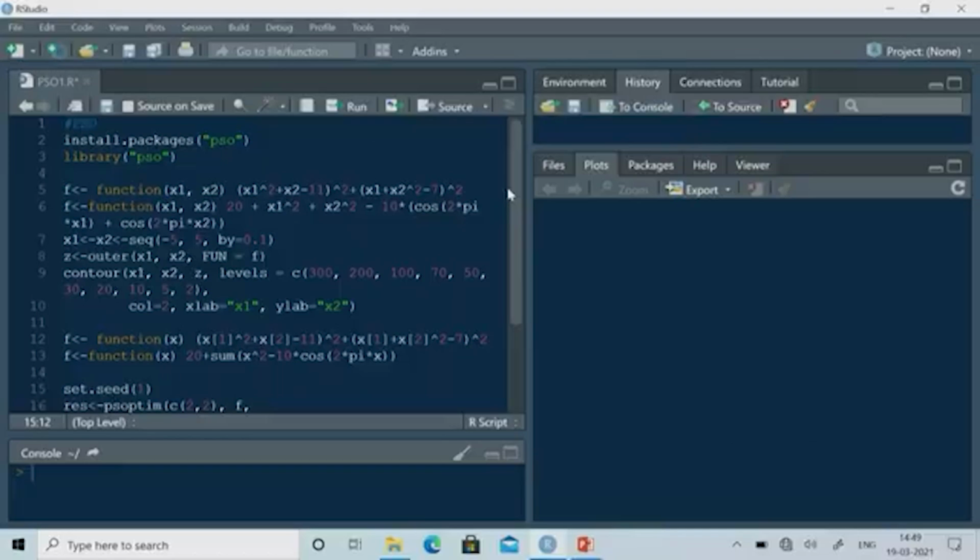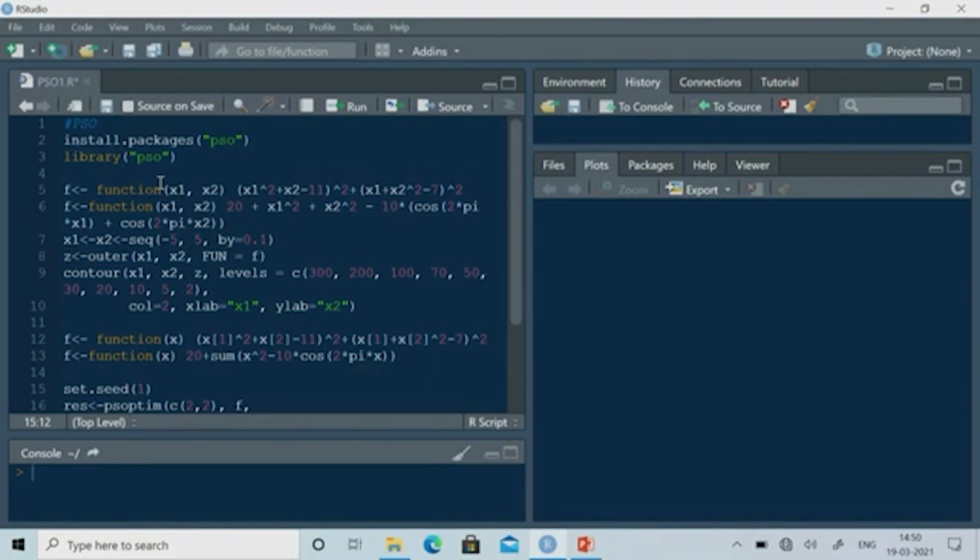So, here I am not writing the code. Directly, I am using the PSO function available in R to solve the problem. So, let us solve some problem using R. I will use the PSO algorithm here.